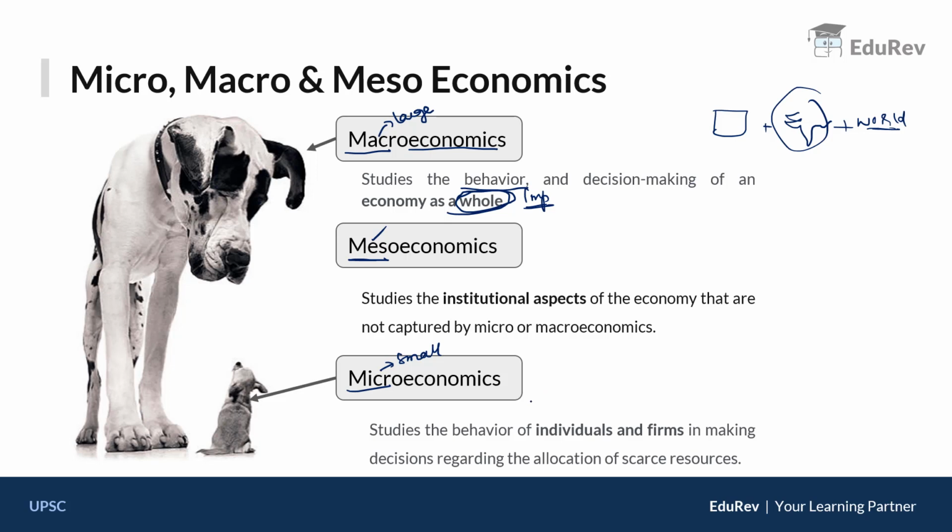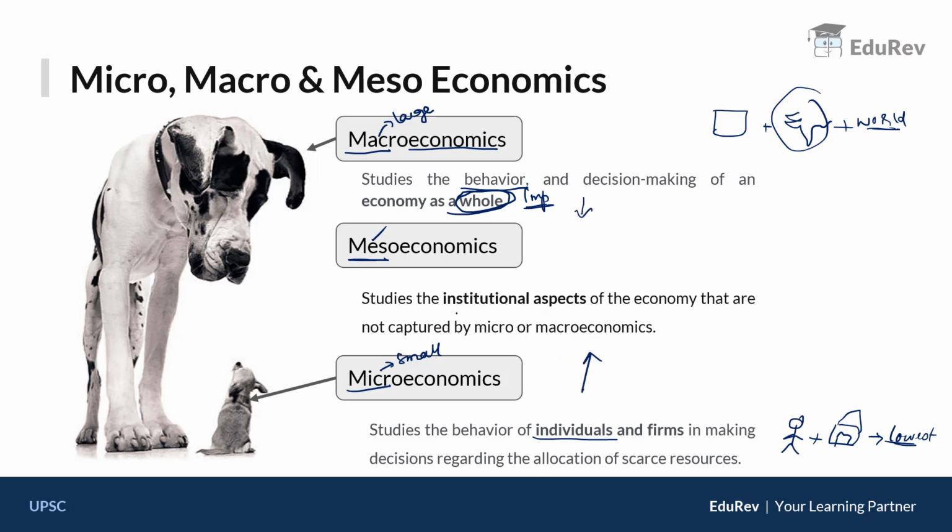Alright, now coming to microeconomics. Micro means small. So what is the smallest unit of the economy? It is the individual person. So if the economics studies the individual behavior or the firms such as the smallest units like households or a company, then such economics we generally call microeconomics. So you can say at the lowest level of the economy, what are the economic decisions and behaviors of the individuals. Clear? Now in between there is an intermediate level which we generally call mesoeconomics, which is the